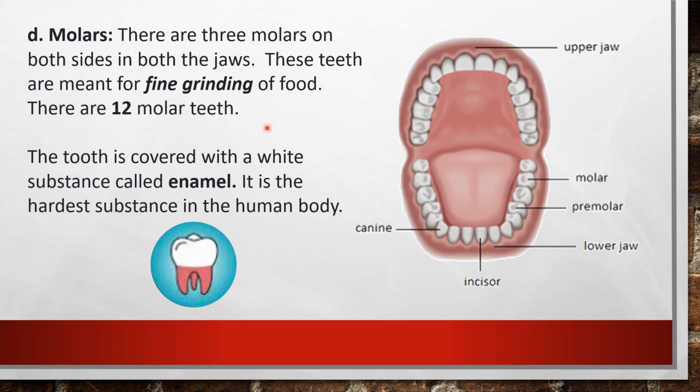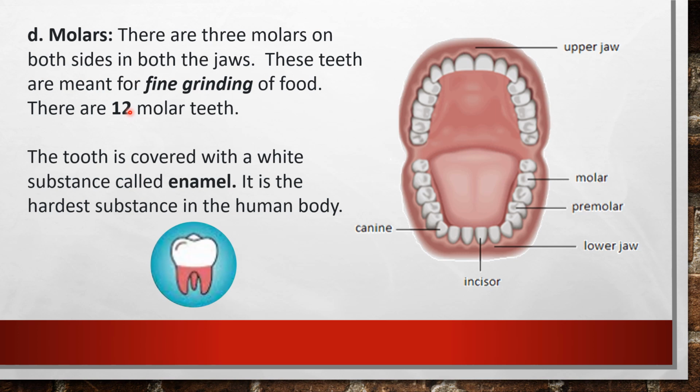Adult means a human who has grown up. A grown up person is called adult. So an adult human has 12 molar teeth. And what is the function of these molar teeth? These teeth are meant for fine grinding of food, because premolars already crushed and ground the food, and the function of these 12 molar teeth is the fine grinding of food.